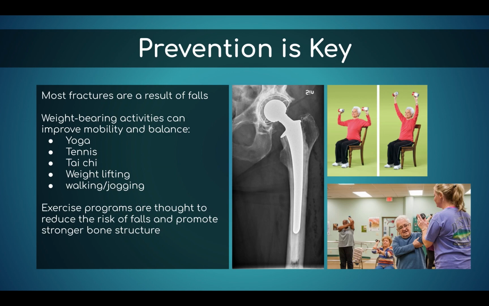A few examples of this would be doing yoga, playing tennis, weightlifting, taking dance classes, or just as simply as walking or doing some light jogging. Exercise is thought to reduce the risk of fractures because the risk of falling is reduced due to better balance, and exercise can also strengthen the bone by stimulating bone growth.